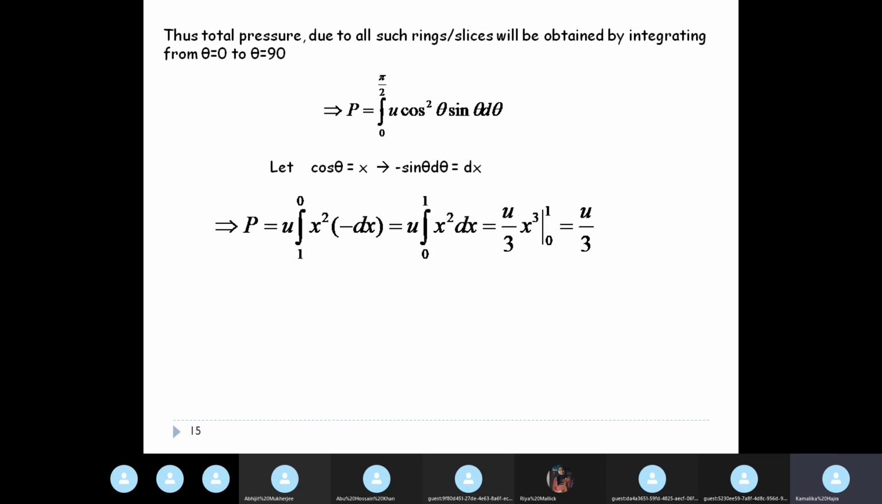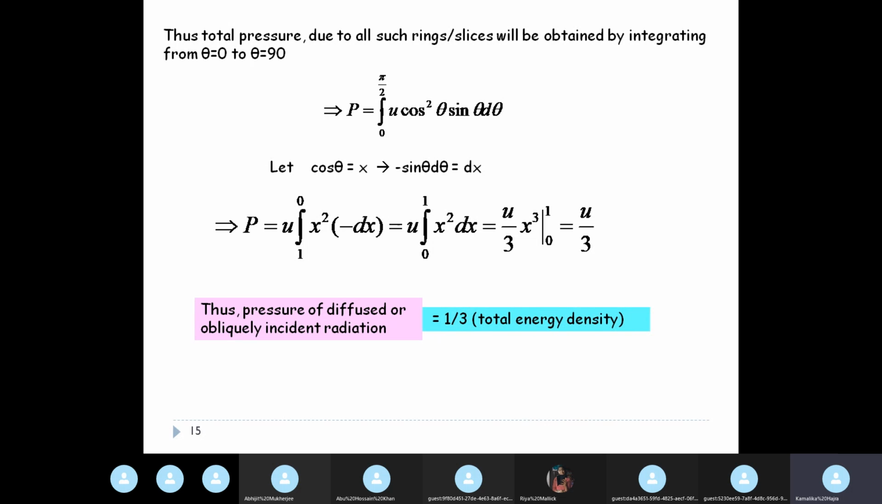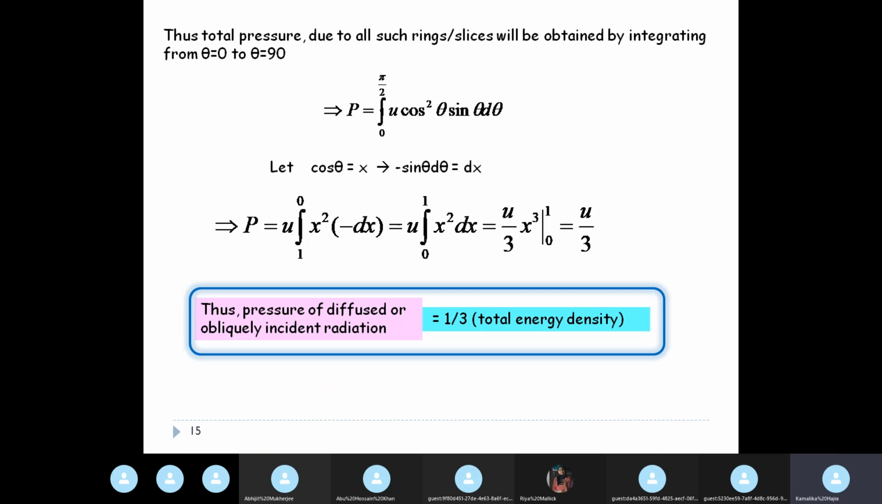So the pressure you can now integrate as u integration 1 to 0 x square into minus dx. So the value comes out to be u by 3 after doing the integration. Okay, so pressure of diffused or obliquely incident radiation is 1/3 of the total energy density. So we saw that pressure of normal incident radiation is just same as energy density, but pressure for oblique incidence of radiation on a surface is 1/3 of the energy density.